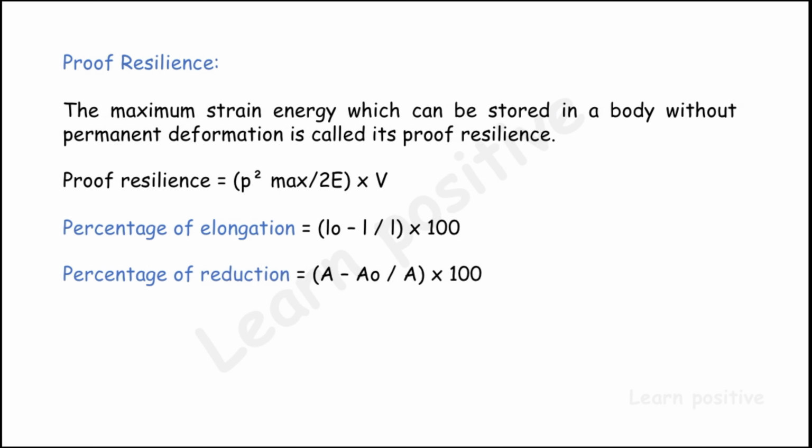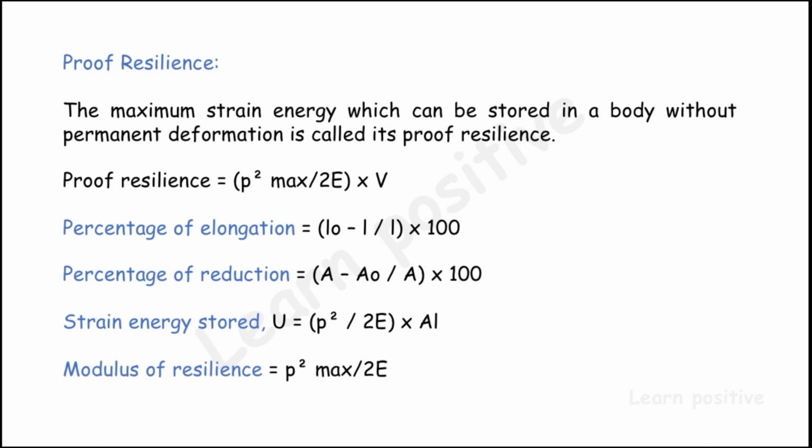The next topic is percentage of reduction. The percentage of reduction in area is the difference between the original area and the change in area, divided by the original area and multiplied by 100. So it is said to be the percentage of reduction.